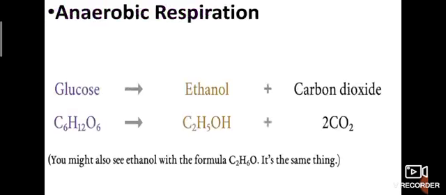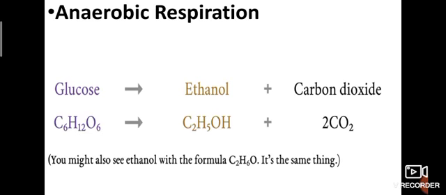Anaerobic respiration happens in the cells in the absence of oxygen, but aerobic respiration needs oxygen. Anaerobic results in a low amount of energy, but aerobic respiration releases a high amount of energy. That is the difference.